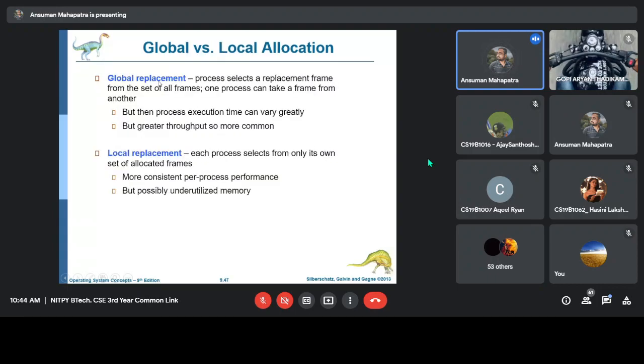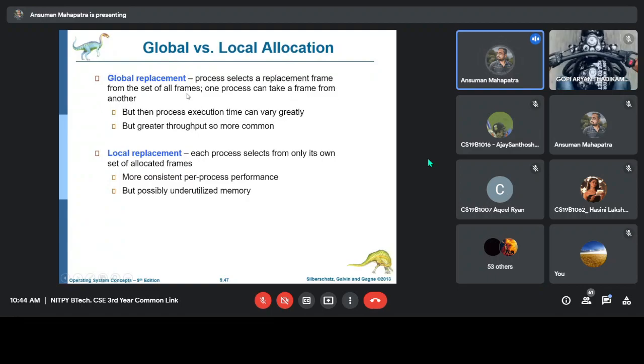Based on that there are again two types of allocation methods: global allocation and local allocation. Global allocation means, as we have just seen, that one process can select one of its own pages, or it can also replace the page of some other process.